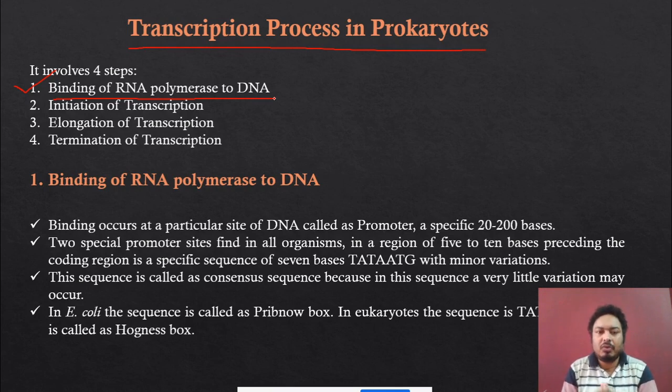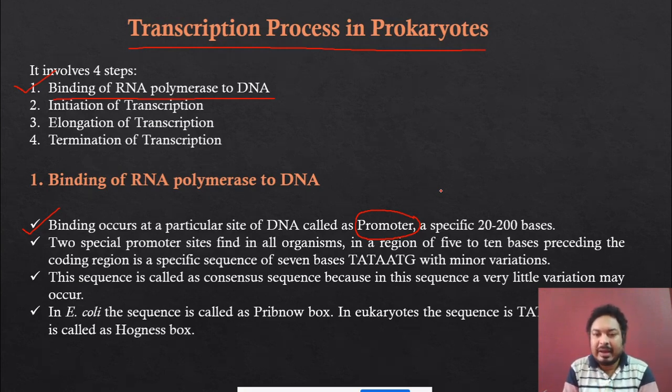So the question is, where can the RNA polymerase bind in the DNA? There may be a specific region. In that specific region of the DNA, RNA polymerase can bind. You can see in point number 1, binding occurs at a particular site of the DNA called the promoter. Remember the term, promoter. In the DNA there is a particular area called a promoter, and in the promoter the RNA polymerase can bind.